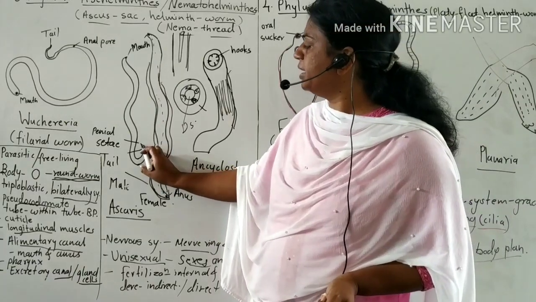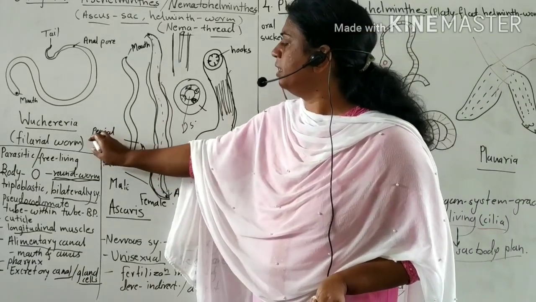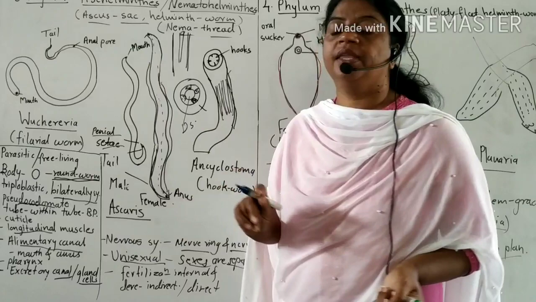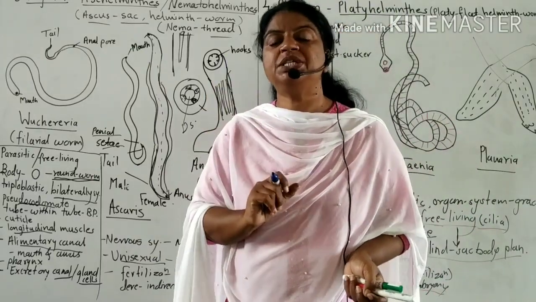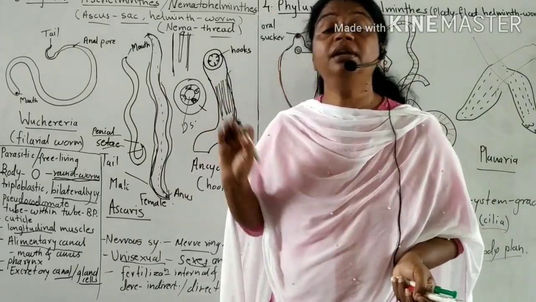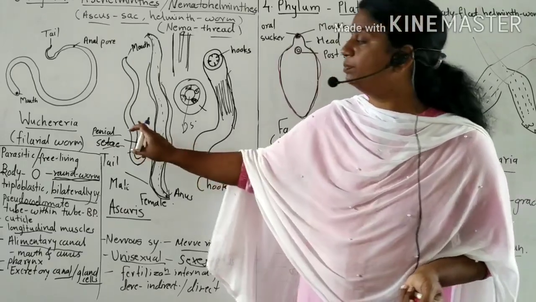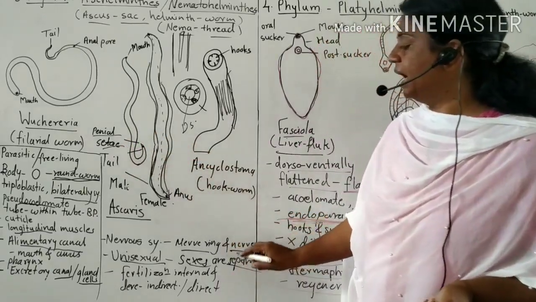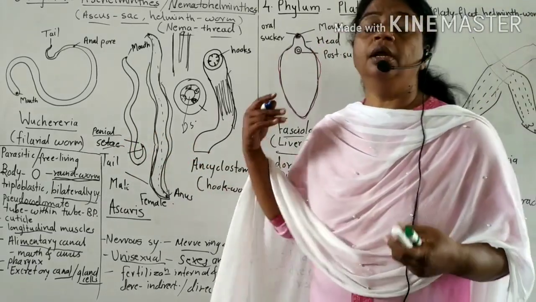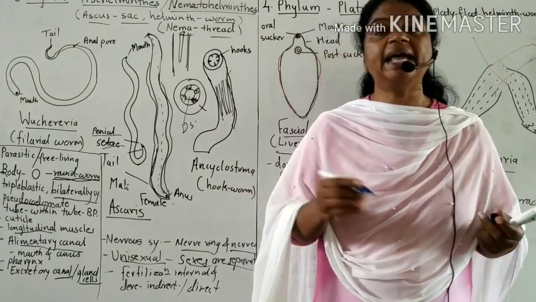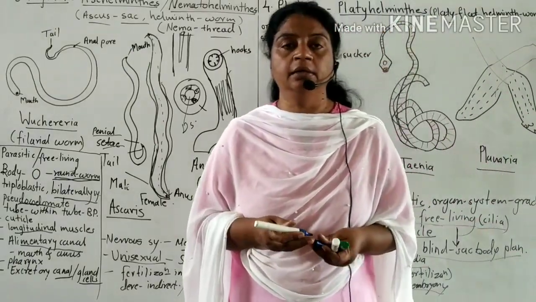The male posterior end is hooked and curved and has penial setae. These penial setae help in copulation. They have internal fertilization, and development may be direct or indirect.